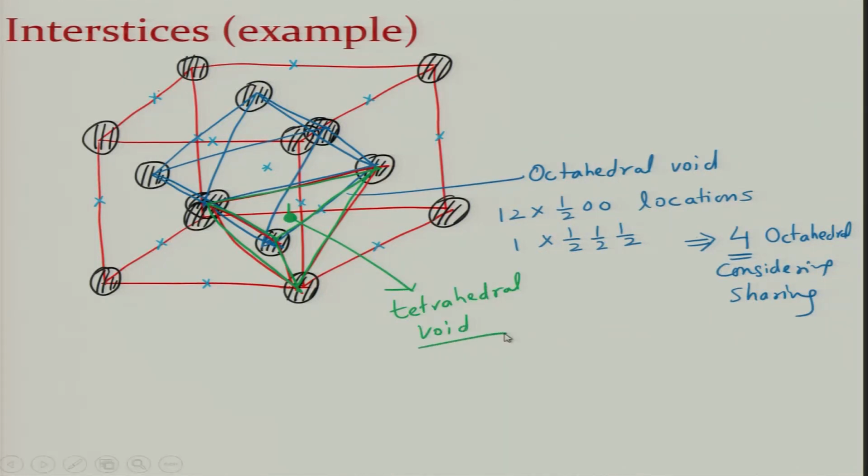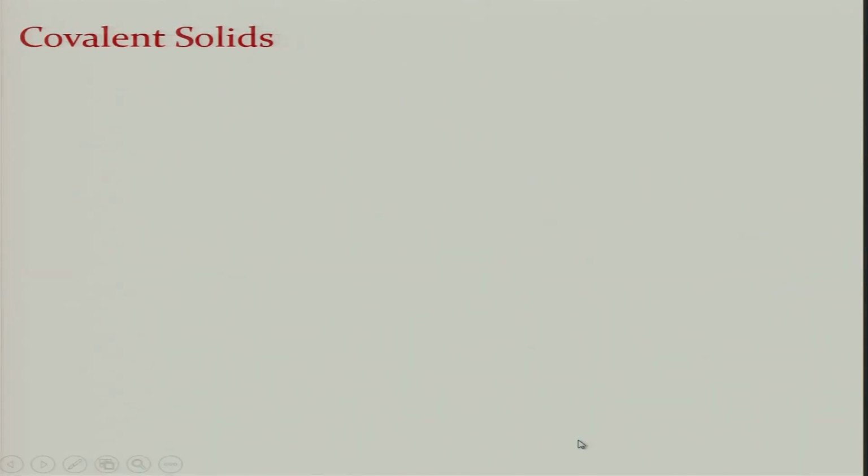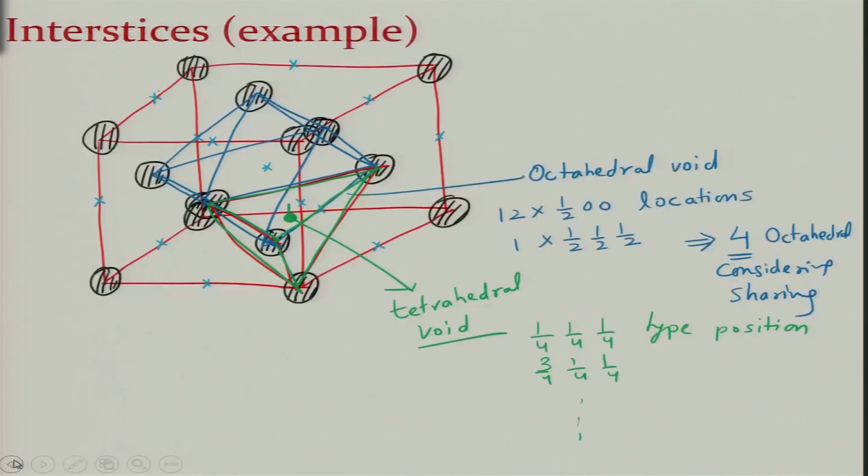void. So, tetrahedral voids in FCC structure are located at quarter type of positions. So, you can have 1 by 4, 3 by 4, 1 by 4 and various combinations. So, you will have basically 8 tetrahedral voids, okay.